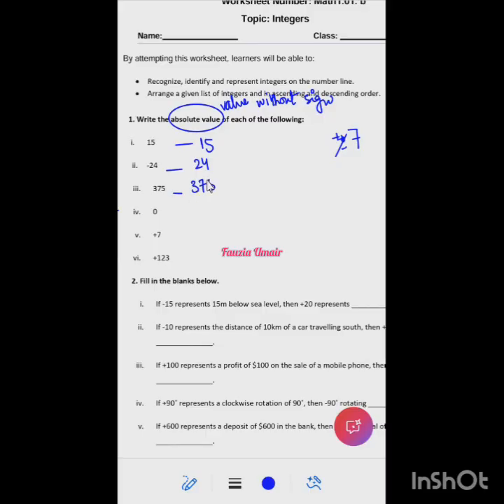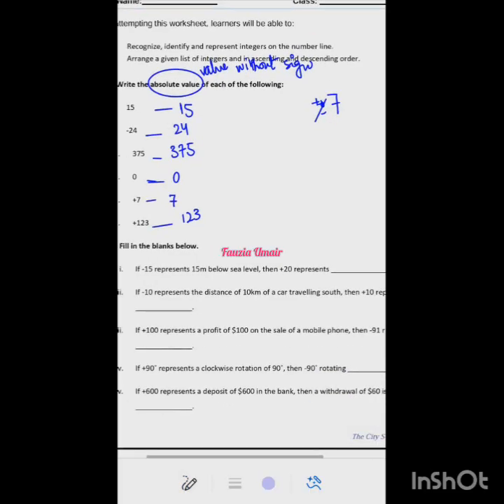375. Very right. So 0 is a neutral number. Anyhow, it is not having any sign. So 0 plus 7 would be 7, and this would be 123. Okay. So absolute value is just a concept, and we will use this when we learn operations on integers. Then I will ask you to recall this concept.